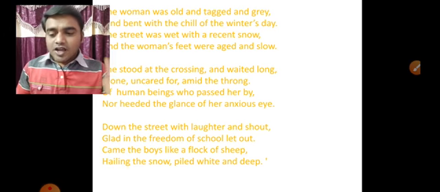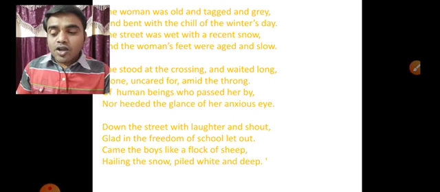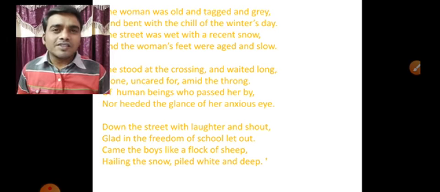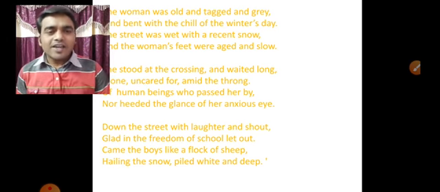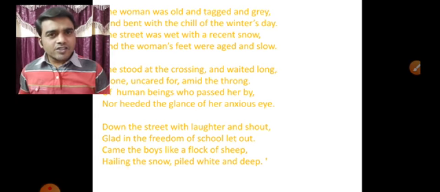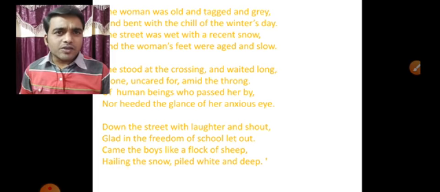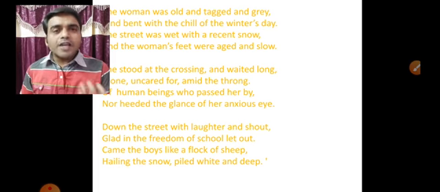Look at that. She was standing alone, uncared for, amid the throng. Uncared. Care, uncared. Care in the sense of others helping. Here uncared means nobody helped her.